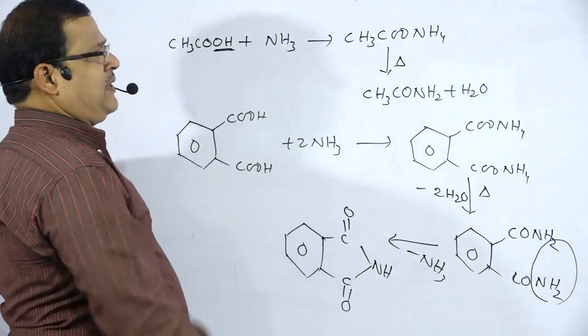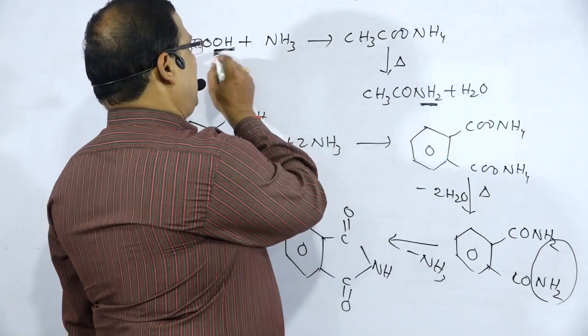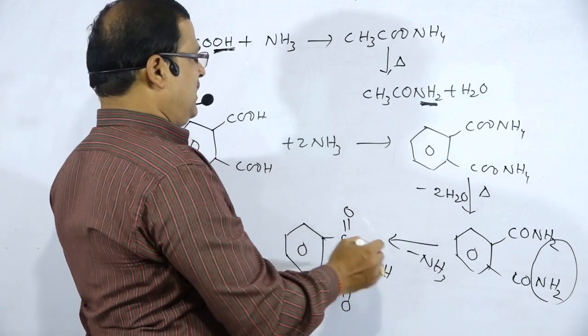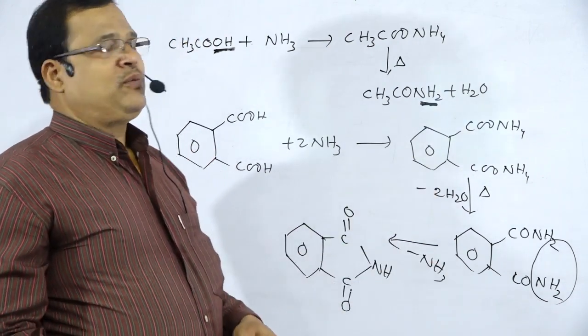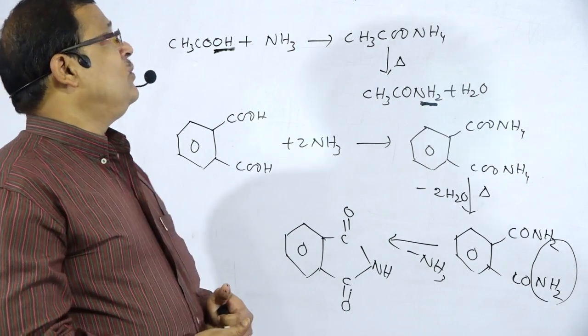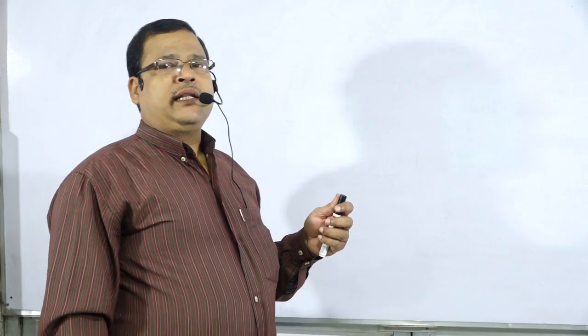In all these cases, the OH part is replaced by the NH2 group, therefore it is a reaction due to the OH part.